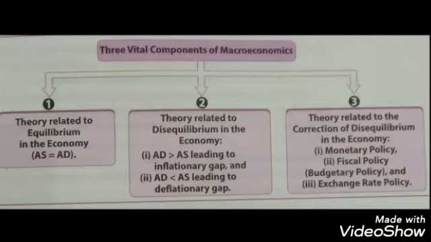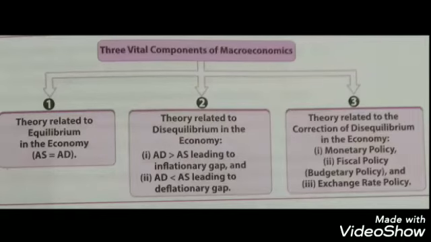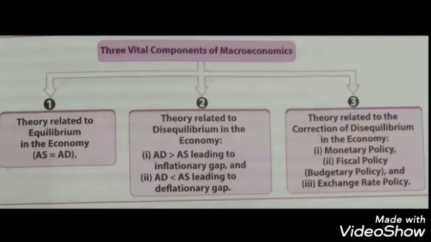So children, when this happens in the economy, in that condition we say that the economy is in disequilibrium. The reason is that here AD is not equal to AS, means your total demand is not equal to total supply, so there is a disequilibrium, which generally happens because of an inflationary or deflationary gap. Inflation means when the prices rise more, and deflation means when the prices fall more than expected. In such a condition disequilibrium exists. Then the third theory under macroeconomics is the theory related to the correction of disequilibrium in the economy.